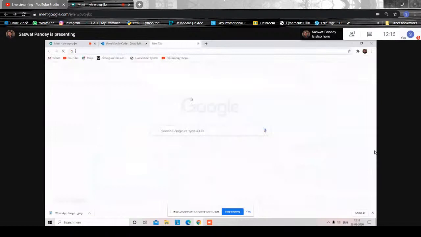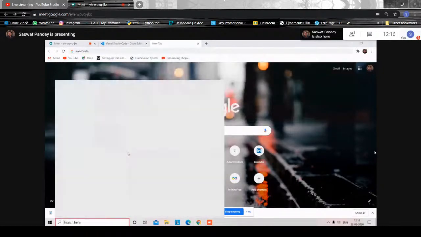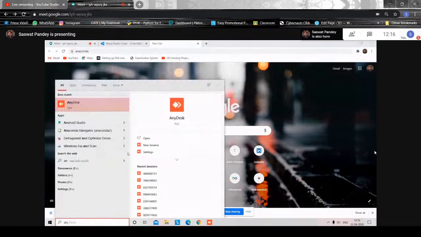And apart from this, I'll tell you a few options you will have. You can use Anaconda if you want. If you use Anaconda, don't go for Jupyter Notebook when you're programming big programs. Jupyter Notebook is fine for small level testing, but when you actually have to make a big program, then Jupyter Notebook is quite slow. And the other thing is you cannot make inter-file connections. When you make a big program, it's difficult to put everything in one file because it will be a lot confusing. So I won't suggest Jupyter Notebook to you.